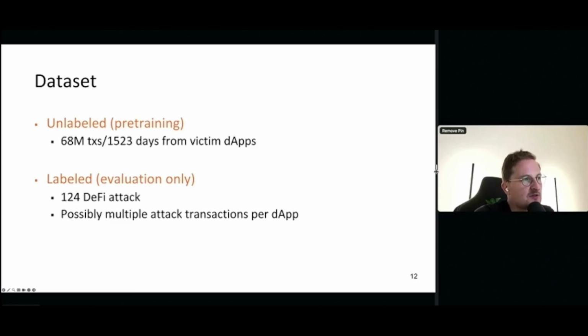It could be that in some cases there are multiple attack transactions per dApp, right? But this is roughly the data set we're talking about. Now, 68 million transactions, so most of them obviously are benign, right? These are just regular transactions on how people interact with the DeFi protocols. That already starts to be a more reasonable data set if you want to train a machine learning model.